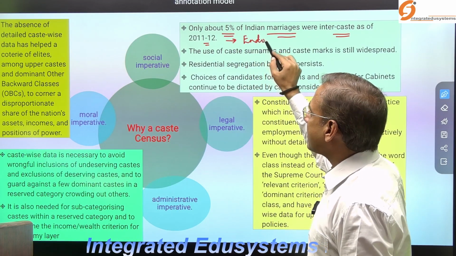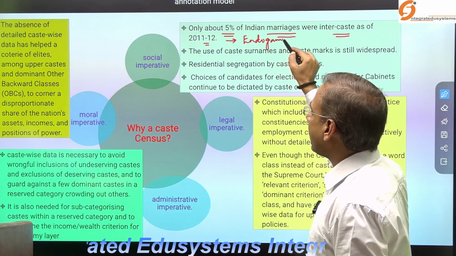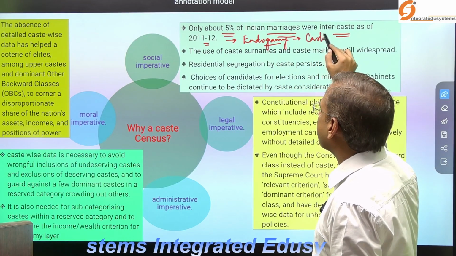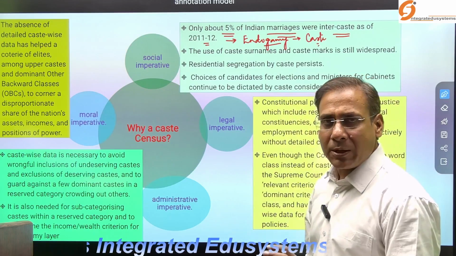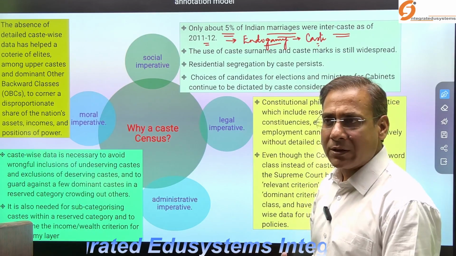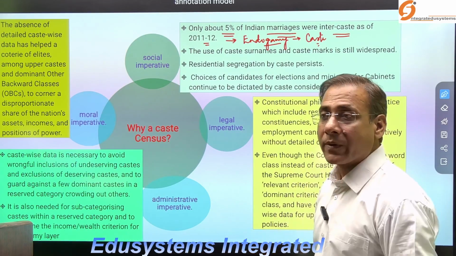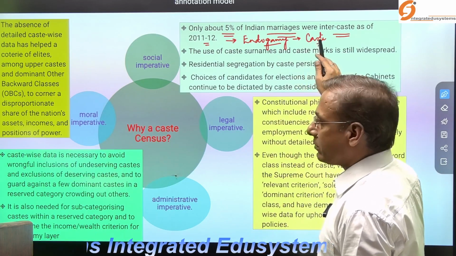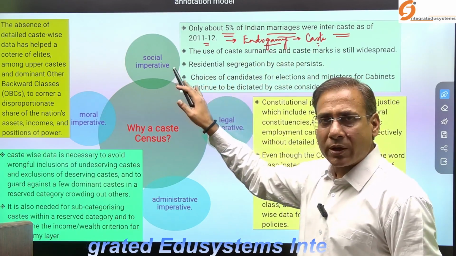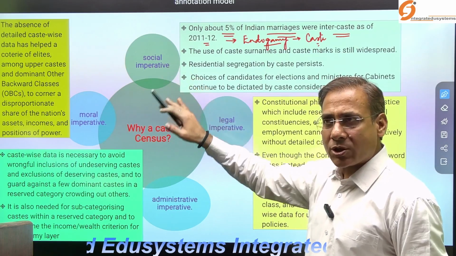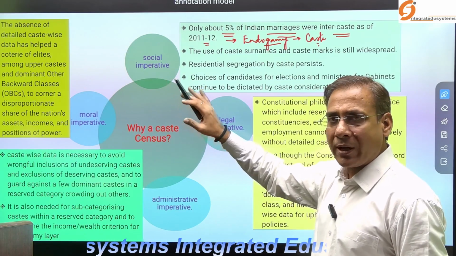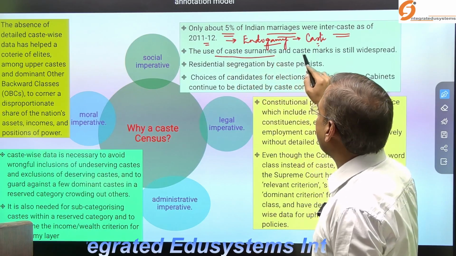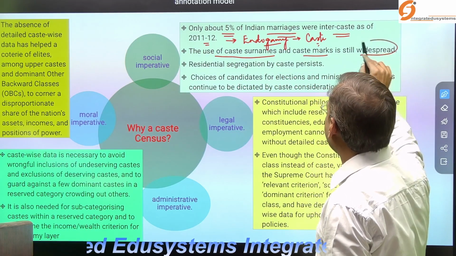When you look at it, it shows endogamy. As I have discussed during the introduction, endogamy is one of the important features of caste. Still, people adhere to their own caste. So it is very important to understand the structure of the caste, the numeric structure.